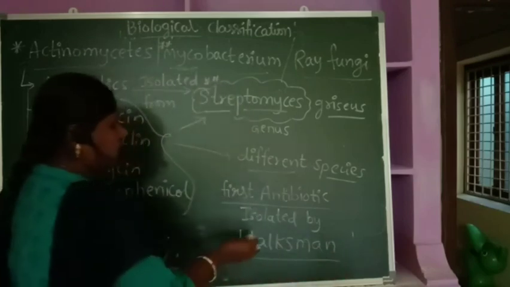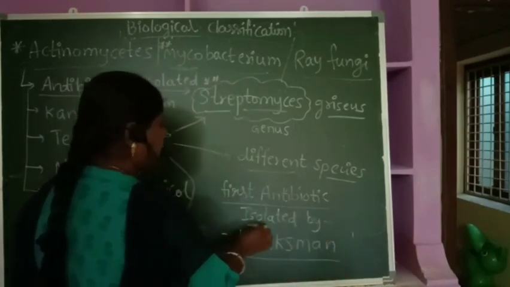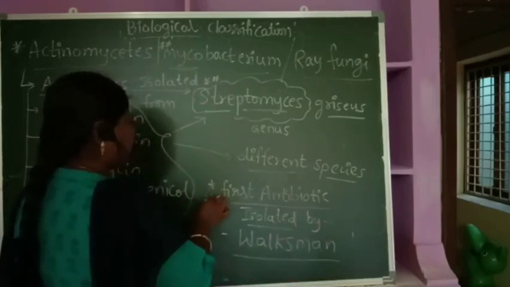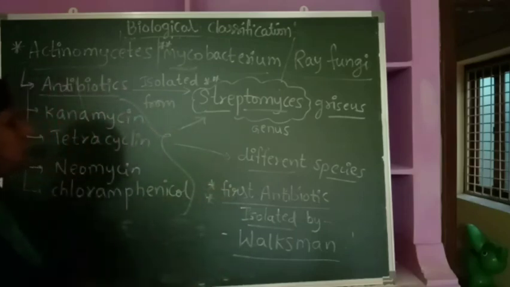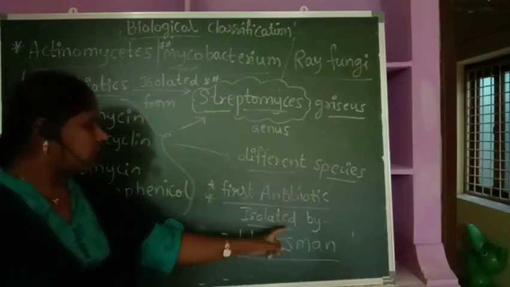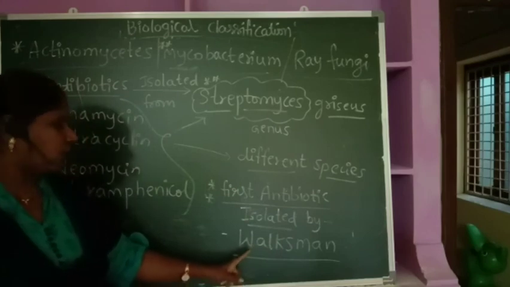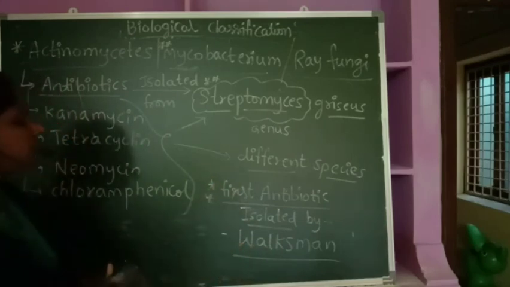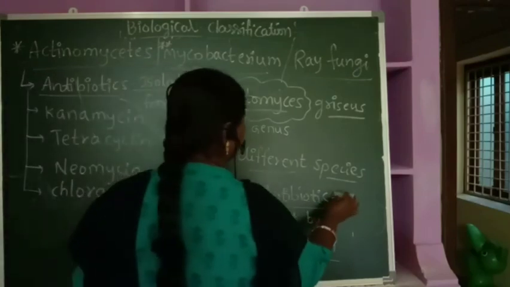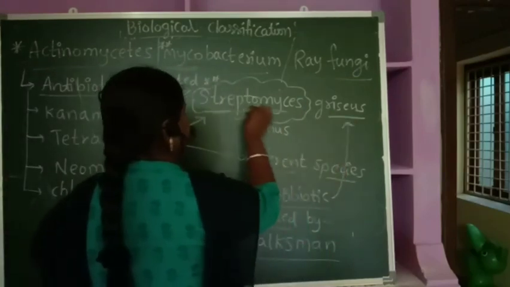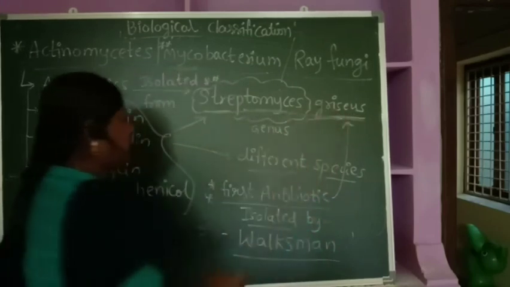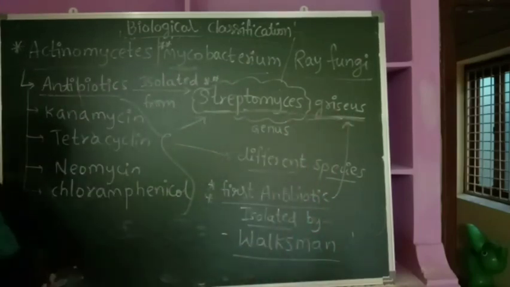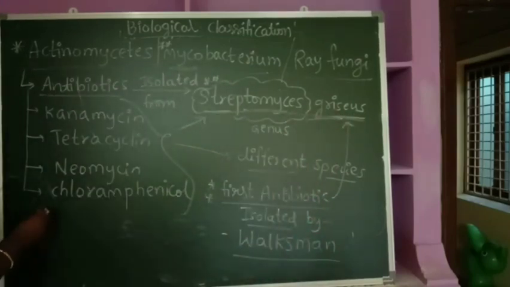The first antibiotic isolated by the scientist Waksman. Waksman is the one who isolated the first antibiotic. From which did he isolate the first antibiotic? From Streptomyces griseus.